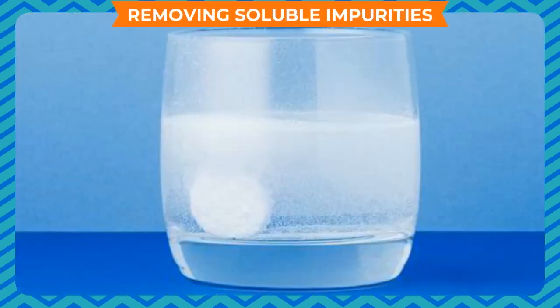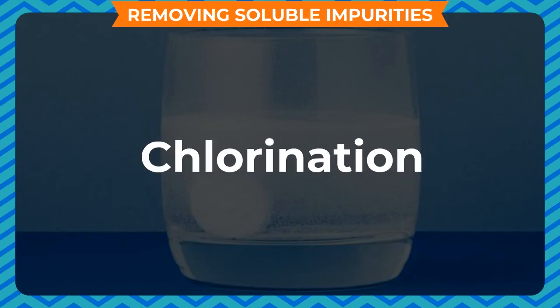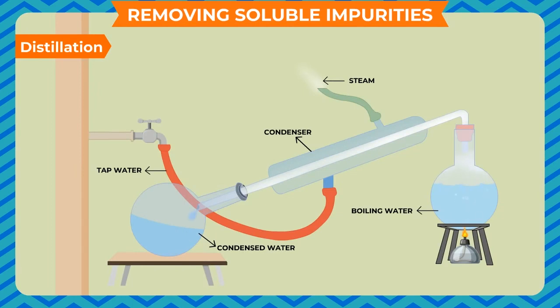Removing soluble impurities. Soluble impurities are removed by distillation, boiling, and chlorination, etc. Distillation. Methods of evaporation and condensation are used for removing soluble impurities from water. In this process, water having soluble impurities is heated till it becomes steam and then this steam is allowed to condense in a condenser.